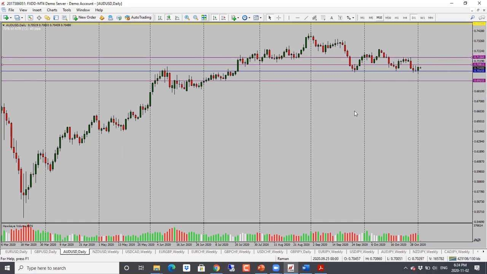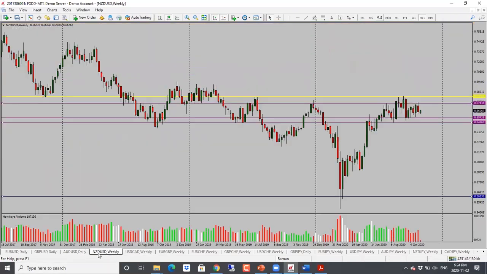Now, we do have the Reserve Bank of Australia statement. So if the statement is not that positive, we are likely to see a drop here towards 0.6920. So for now, bias here is also neutral. And with this one here, we do have a bit of a downtrend going. So we may see a bit of a pullback here, and then this may drop from there. So we'll keep an eye on that. So neutral bias for Aussie dollar as well.